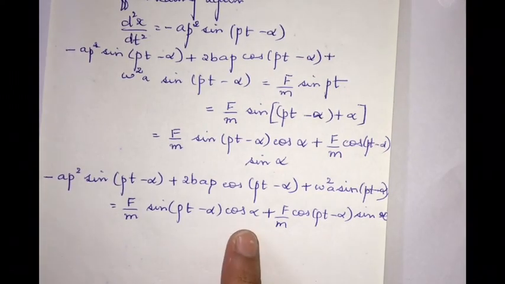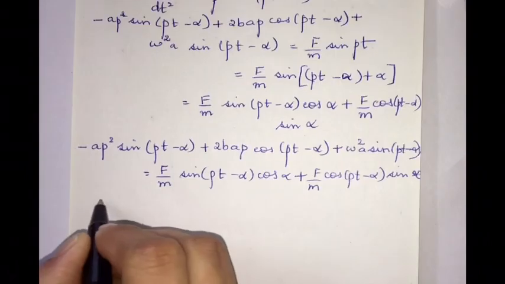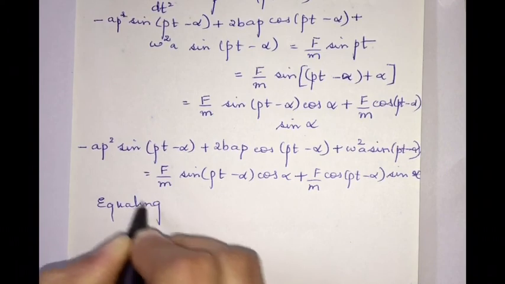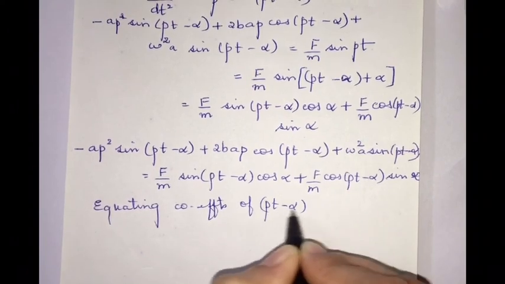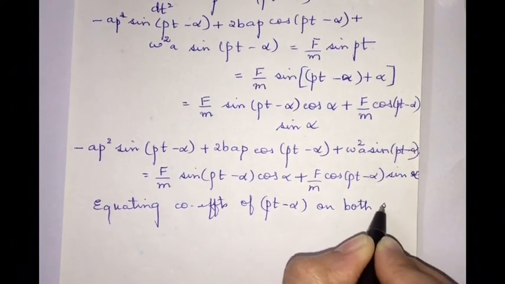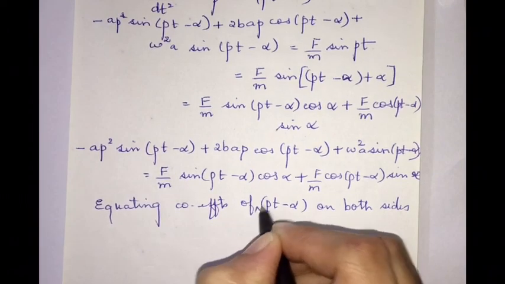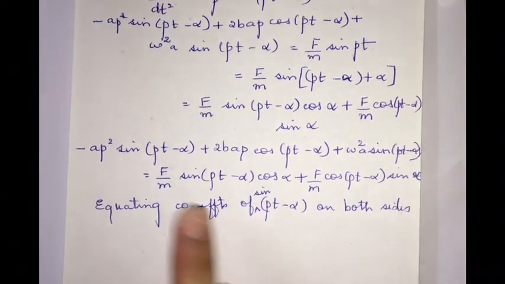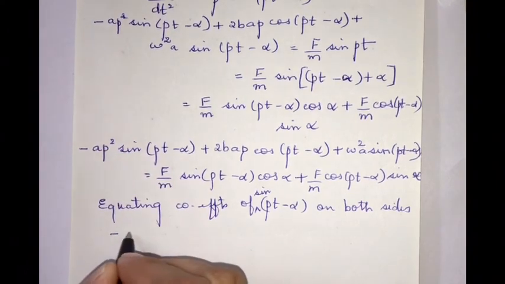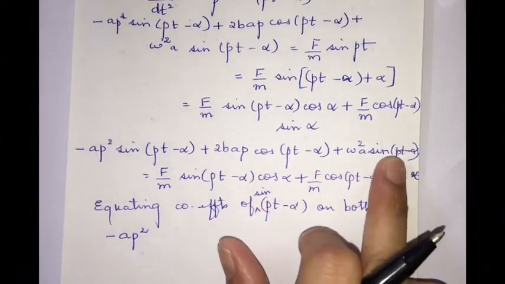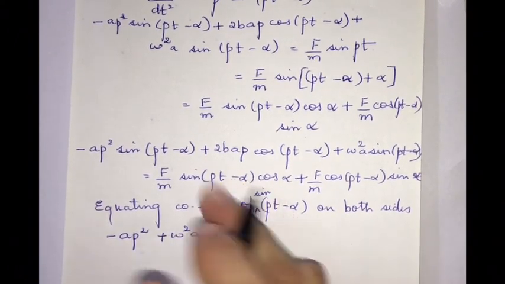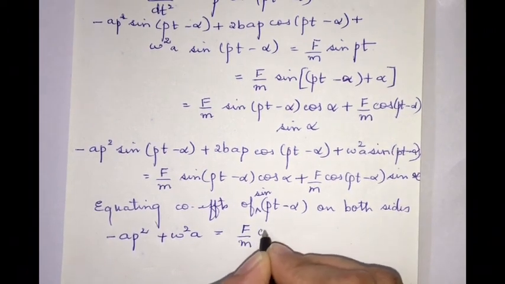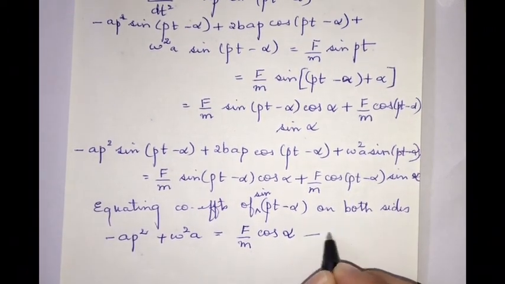Now let us equate the coefficients of sin(pt - α) from both the sides. So the sin(pt - α) coefficient is -Ap², and here the sin(pt - α) coefficient is ω²A, is equal to the sin(pt - α) coefficient (F/m) cos α. So let this be equation number 3.